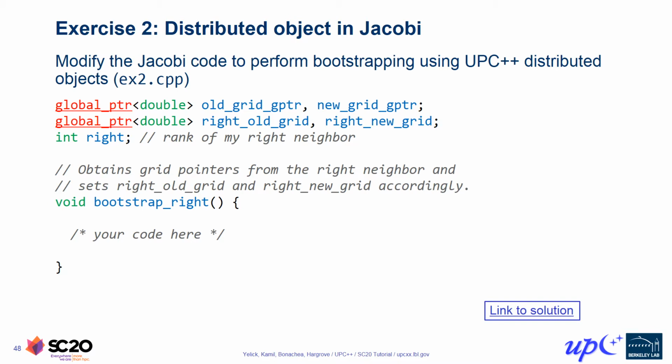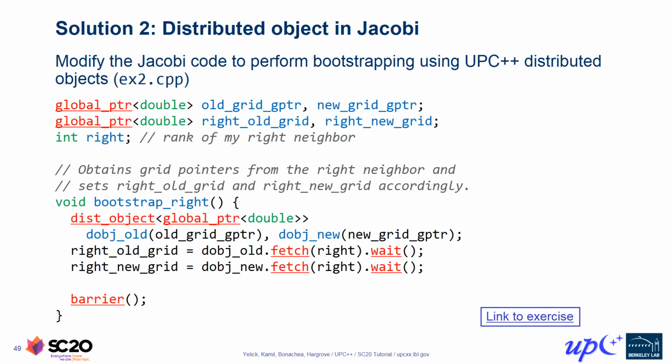Hopefully by now, most of you have had a chance to work Exercise 2 and gained some experience in using distributed objects, so let's go ahead and look at one possible solution. Our task was to use a distributed object for the bootstrapping setup stage of our Jacobi application, where we exchange the global pointers that are used for communication later during the time-stepping loop.